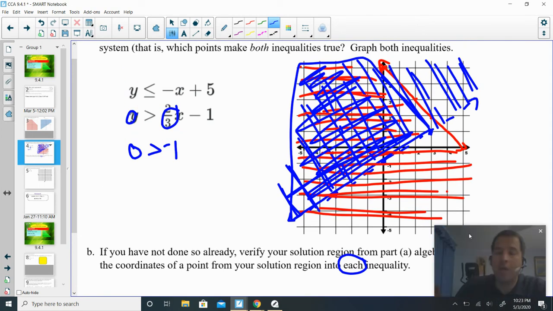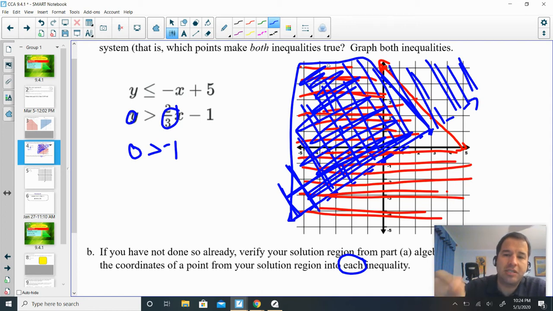And trust me, I've had kids who do this work and then shade the blue on the opposite side, and then they test a point on the red and they verify the blue, and it goes wrong, and they're all wrong, but they don't know because they were a little lazy with that work. So please plug it into both.